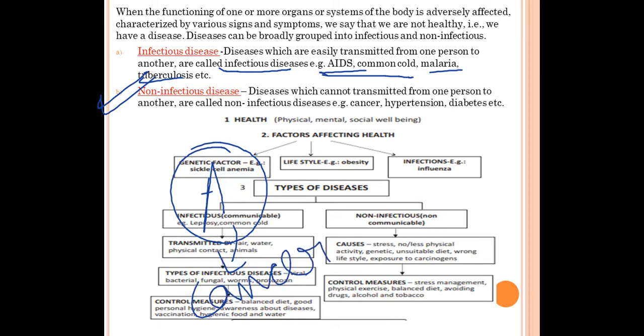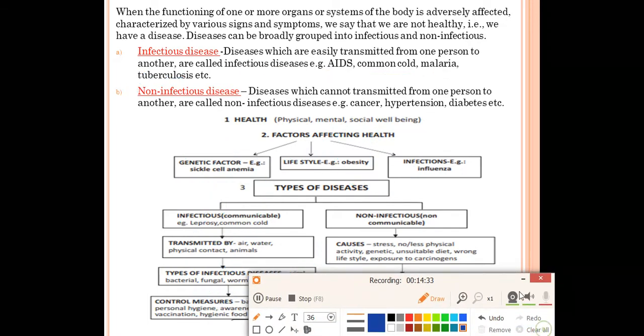If you're sitting near person A, eating with him, sleeping with him, sharing things with him, then also you will not get that cancer disease in your body, because cancer is a non-infectious disease. It will not transfer from the infected person to the healthy person, right? So the diseases which cannot be transferred from one person to another person are called non-infectious diseases. For example, cancer. Hypertension, meaning high blood pressure, is also called hypertension. Diabetes is also an example of non-infectious diseases.